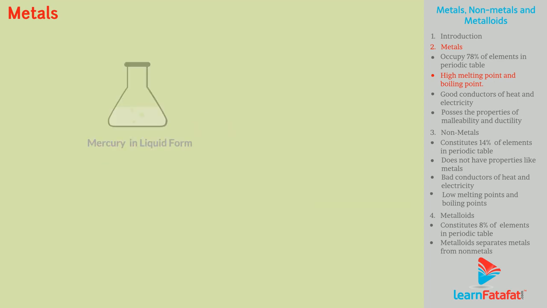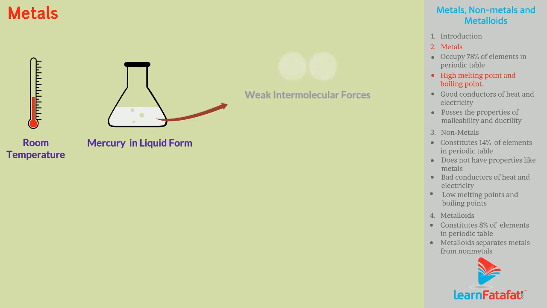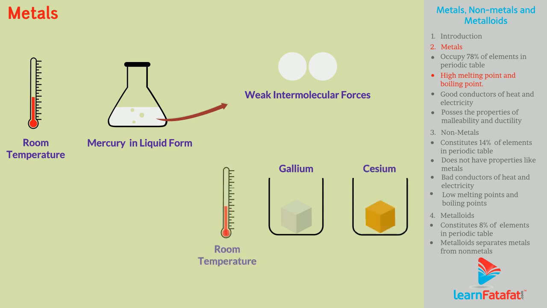Only mercury is a metal which is liquid at room temperature. Mercury is liquid in nature because of weak intermolecular forces. Also, gallium and cesium are the metals which are generally solid at room temperature but have low melting point. That is, if temperature increases beyond room temperature, these metals melt easily.